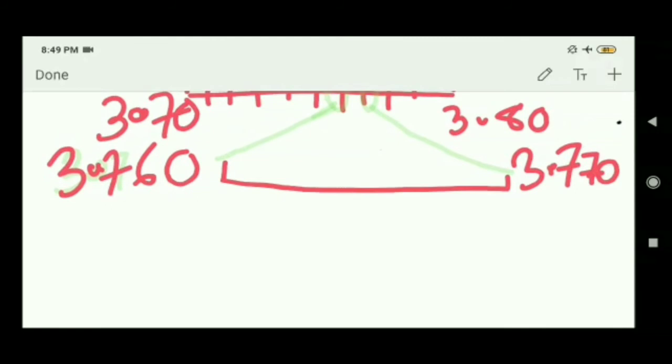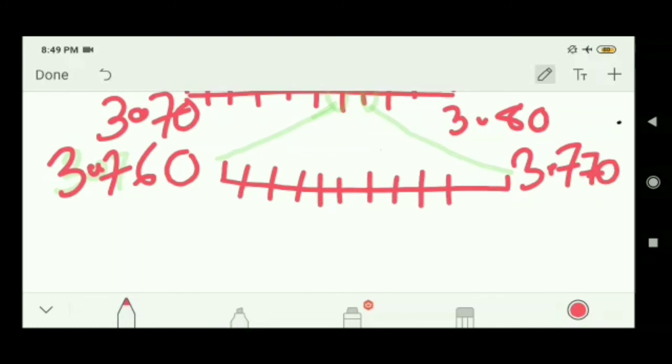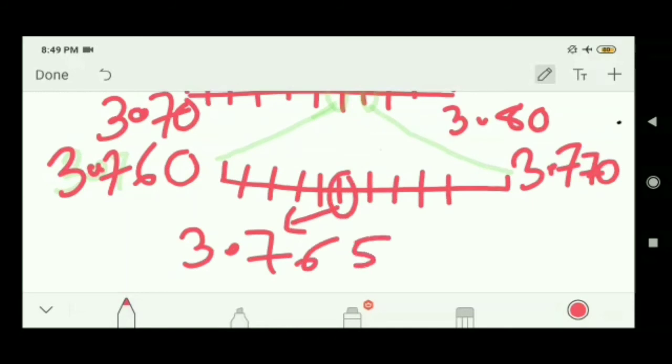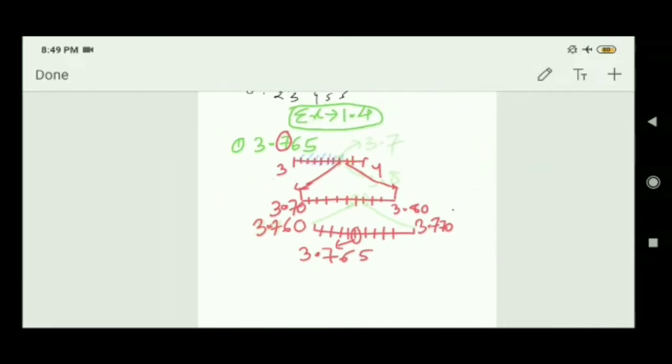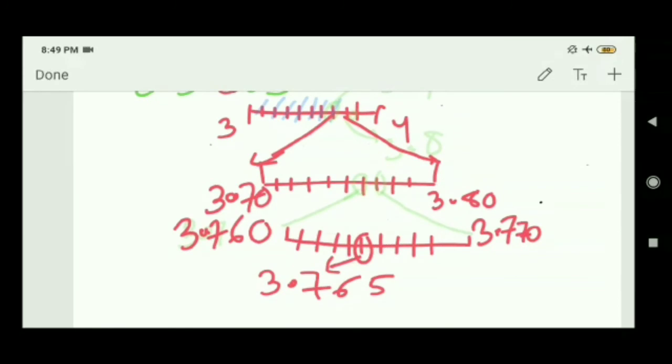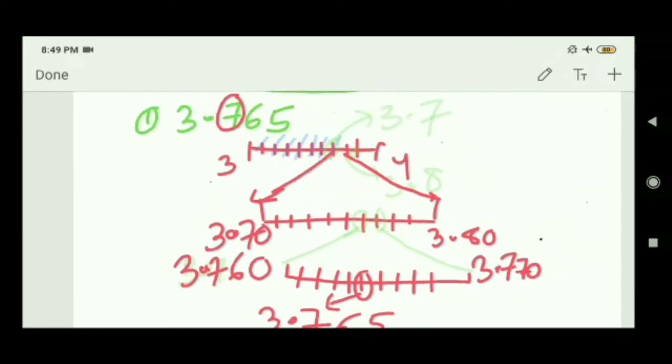In this part I will place 3.765. Similarly, 10 equal parts: 1, 2, 3, 4, 5, 6, 7, 8, 9. So the middle part, 1, 2, 3, 4, 5, this is your 3.765. So now I am showing the complete figure to you. This is your complete figure, my friends, the visualization of 3.765. Very easy.